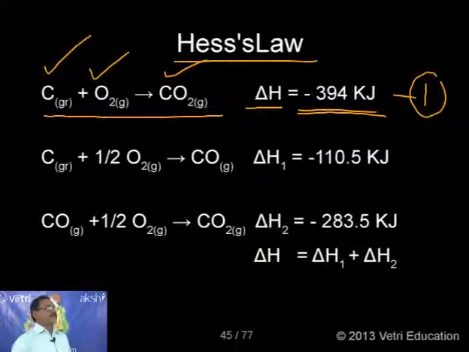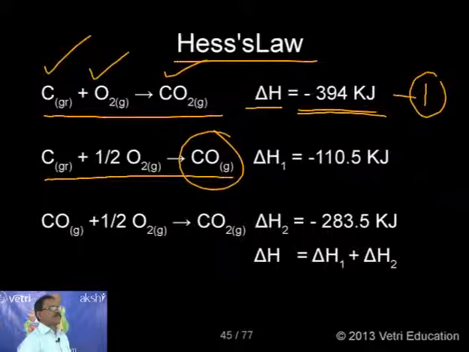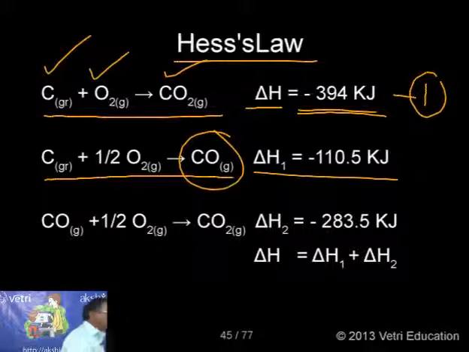Okay, the same Hess's law, I can now try with the other method. There are two steps. The same process I can do in two different methods, multiple methods. First, 1 mole of graphite reacts with half a mole of O2 gas to produce 1 mole of carbon monoxide gas. This is the first step, and the change in enthalpy is indicated by delta H1. Formation of carbon monoxide is the first step, and the delta H1 value is minus 110.5 kilojoules.